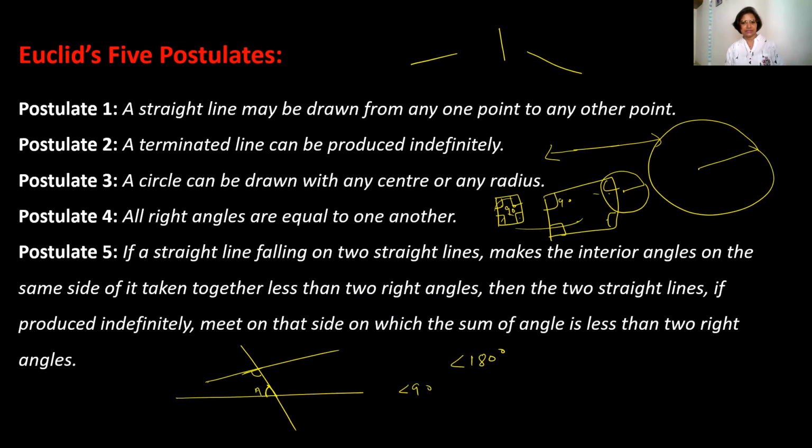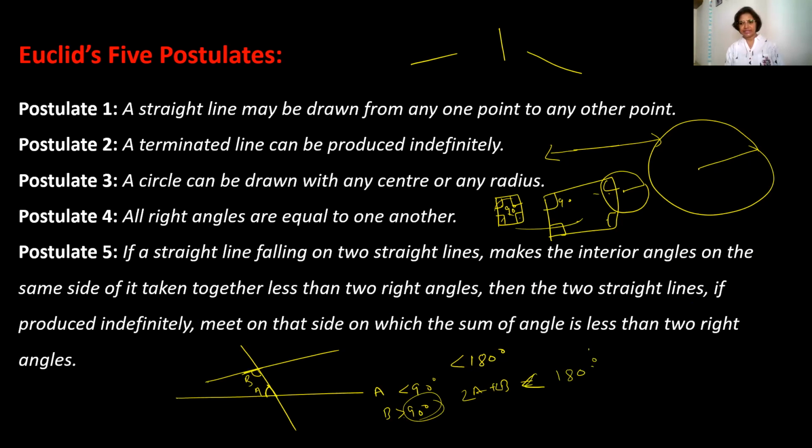Suppose this is angle A and this is angle B. So A is less than 90 degrees, and suppose B is greater than 90 degrees. Then also, if you are adding angle A plus angle B, one is greater than 90 degrees and one is less than 90 degrees, so definitely those will be less than 180 degrees. Clear?